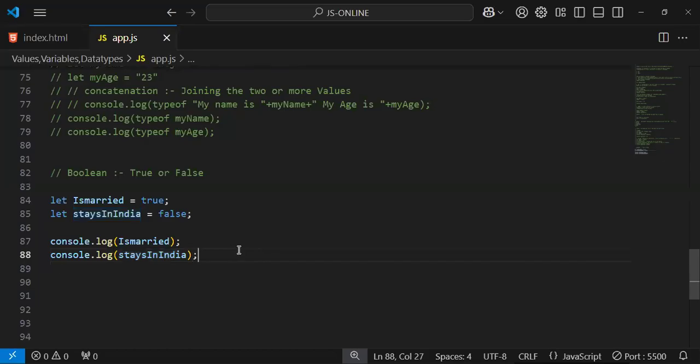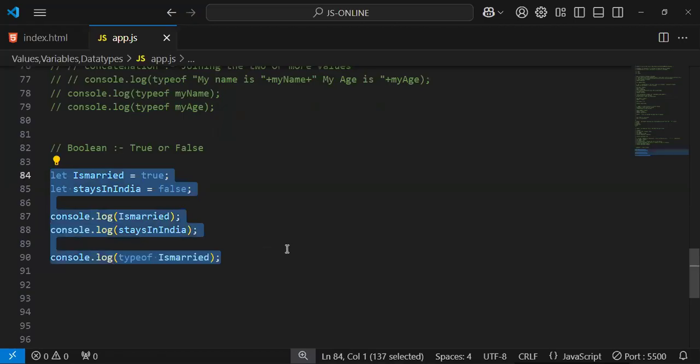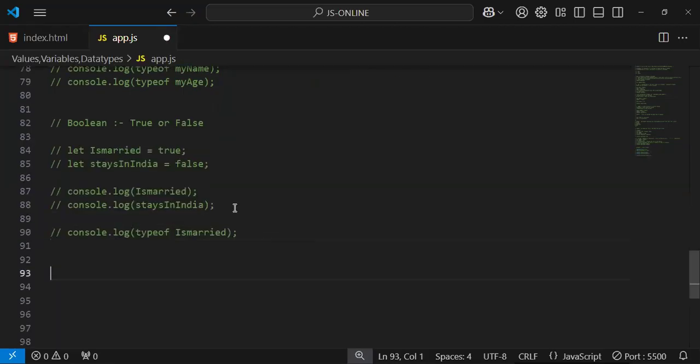And if you want to check the type of the data that you have passed, whether true or false, typeof says it's a boolean type of data.